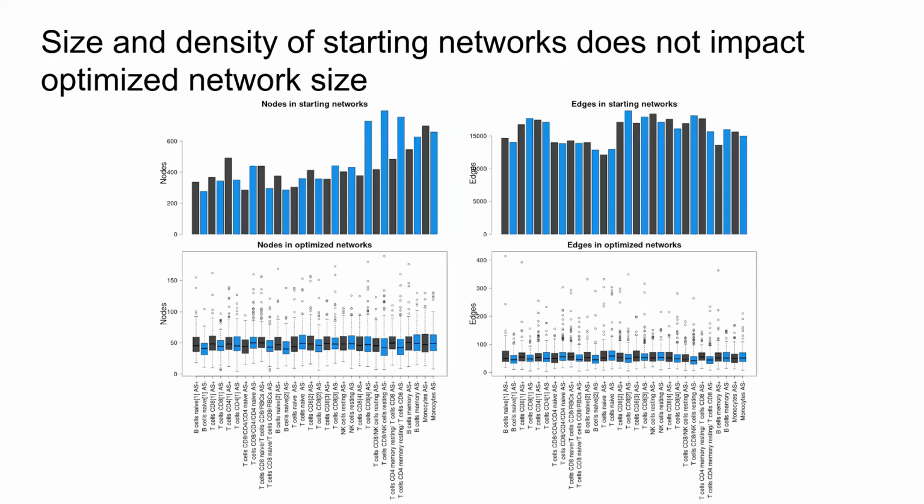Before optimization, we have varying numbers of nodes and very dense networks, as you can see here from the number of edges in our starting networks. After optimization, though, regardless of the starting network size, we get a very similar number of nodes and a much smaller number of edges. So we're definitely optimizing the number of edges in our networks so they're more interpretable.